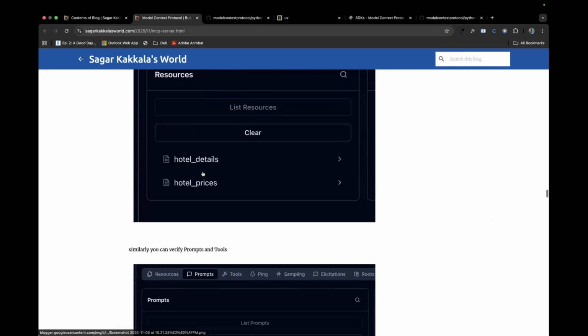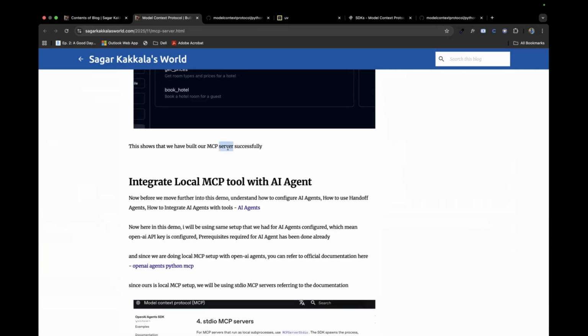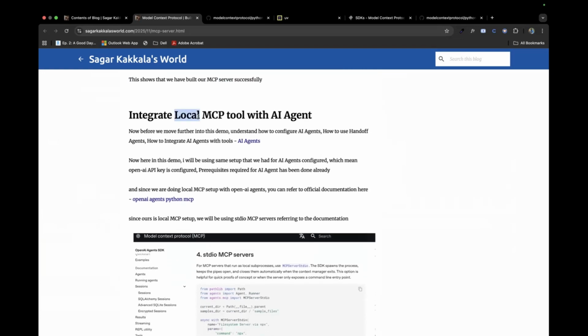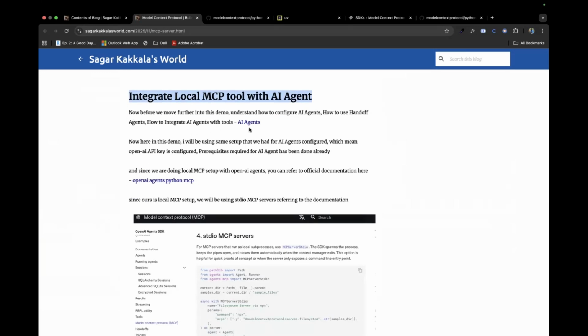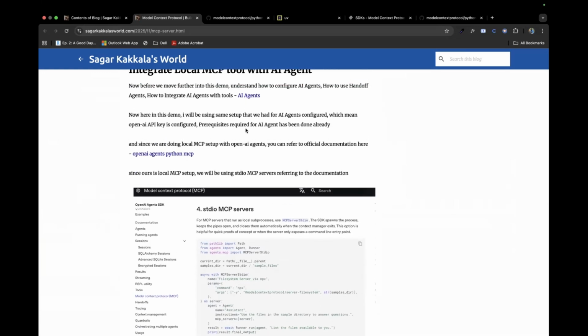Now, you understood till here, right? How with MCP Inspector we were able to verify that we had built our MCP server successfully. Now this is our local MCP tool, because it's our local data. What we are going to do is configure an AI agent. Before you configure an AI agent, we have to have an OpenAI API key.